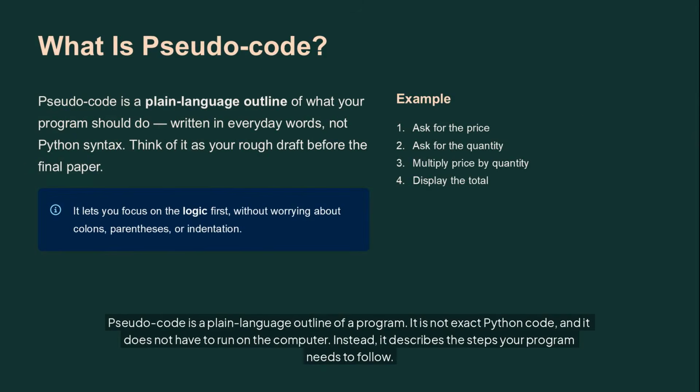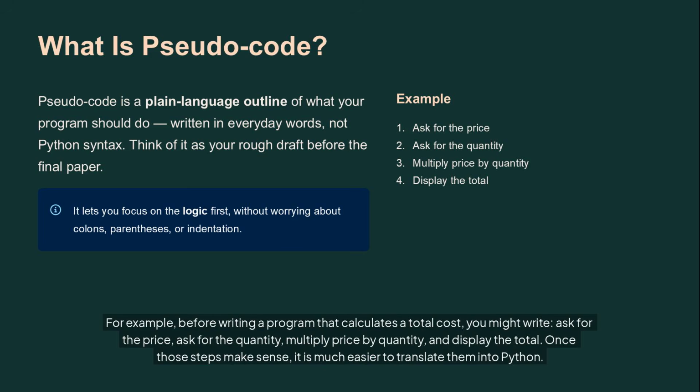Pseudocode is a plain language outline of a program. It is not exact Python code, and it does not have to run on the computer. Instead, it describes the steps your program needs to follow. For example, before writing a program that calculates a total cost, you might write, ask for the price, ask for the quantity, multiply price by quantity, and display the total. Once those steps make sense, it is much easier to translate them into Python.